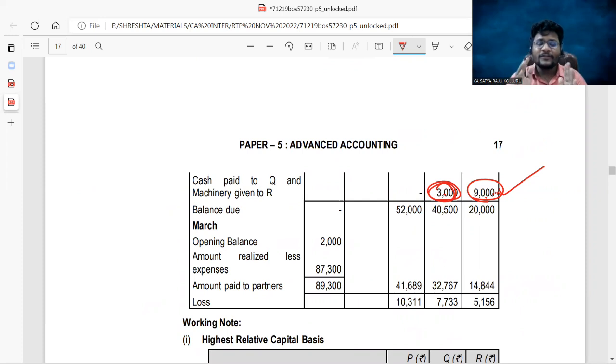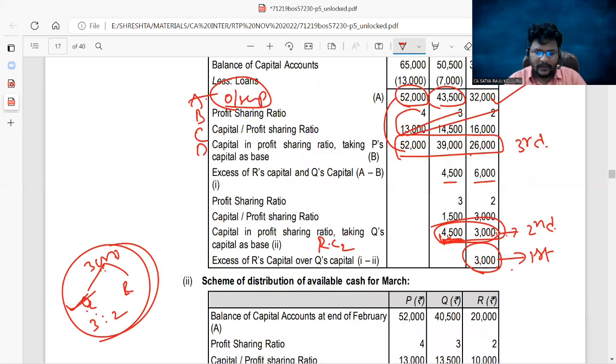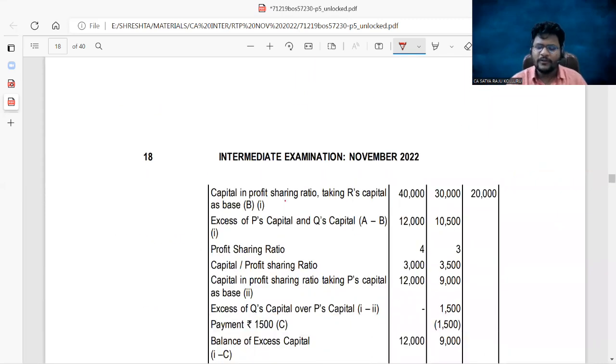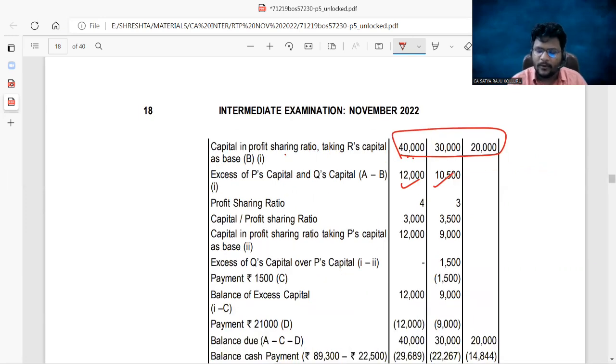But this is against the series of cash payments we already decided in the working note. So these are the outstanding balances after making payment. Whenever there is a deviation from our working note, you need to provide another working note by taking the outstanding balances as these figures. That's why we started the second working note. Same procedure: profit sharing ratio, capital base per share, lowest capital base per share into profit sharing ratio gives the relative capitals. Then you compare relative capitals with outstanding capitals and get the excess capitals. Now again repeat the process, and this is the end.